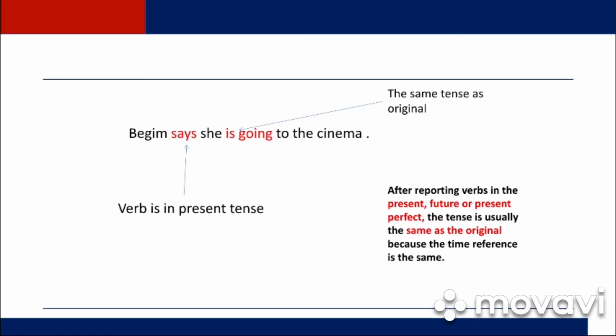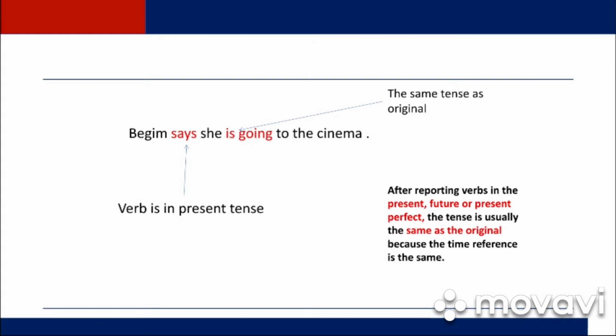So we can say, "Begum says she is going to the cinema." Here is the same tense as the original. We had present continuous, and so in reported speech we also have present continuous tense. Why didn't we change it? Because the reporting verb "says" is in the present tense.